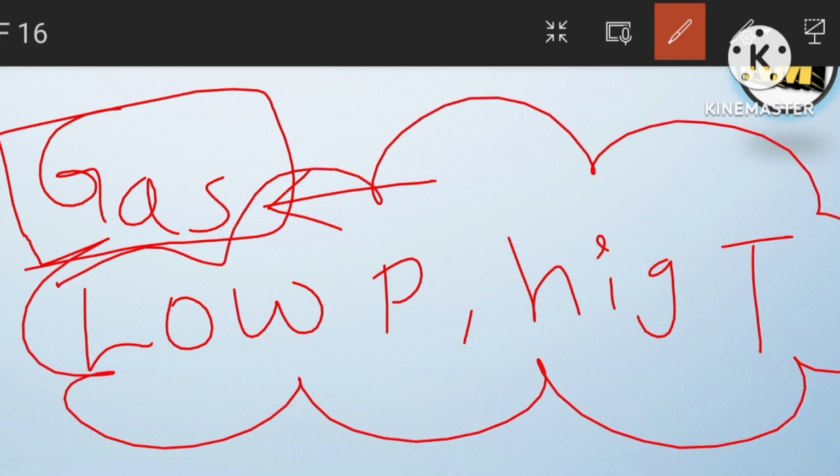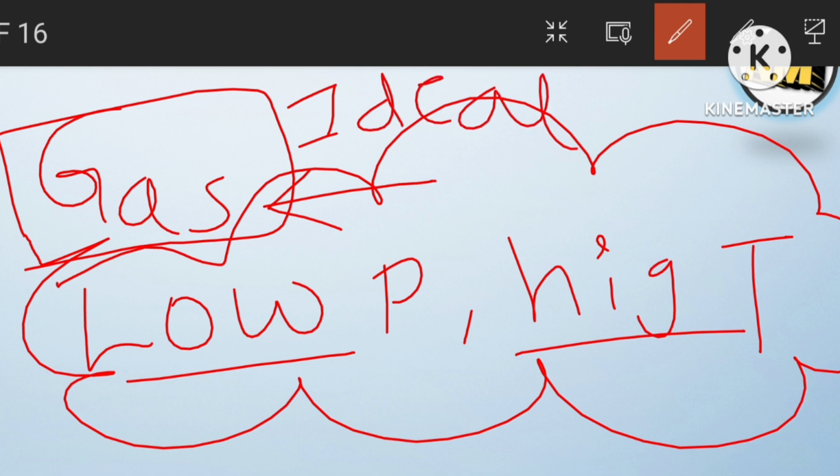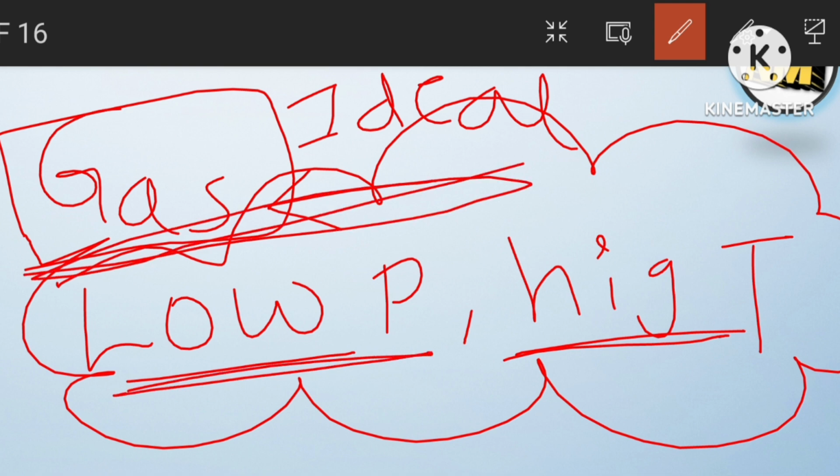They may confuse you with high pressure or low temperature, or high pressure high temperature, like this. So you have to remember that at low pressure and high temperature any gas behaves like an ideal gas.